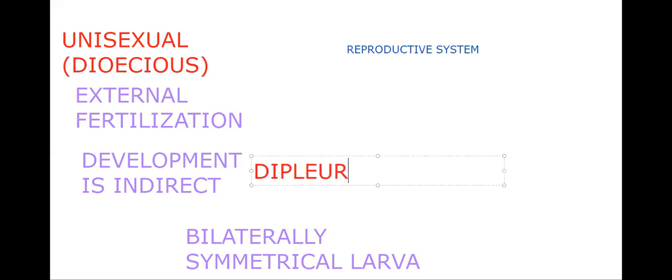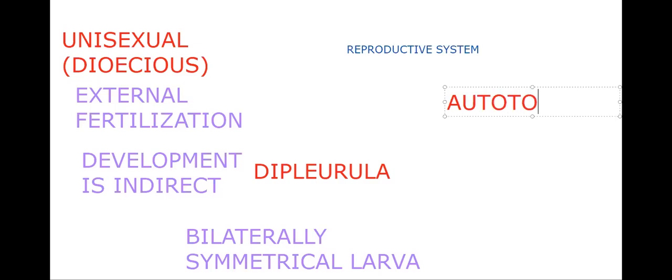That is the dipleurula, a hypothetical larval form. The dipleurula larva is considered the ancestor of all the echinoderms. Next, a very important feature to remember in Echinodermata is their remarkable regeneration, well-developed regeneration, with autotomy and regeneration.